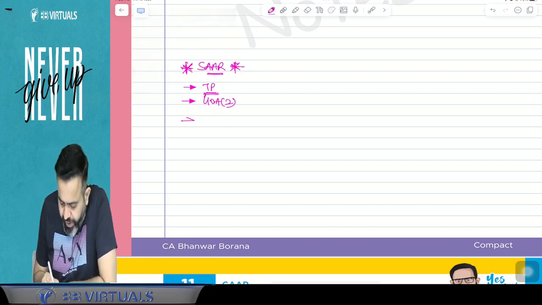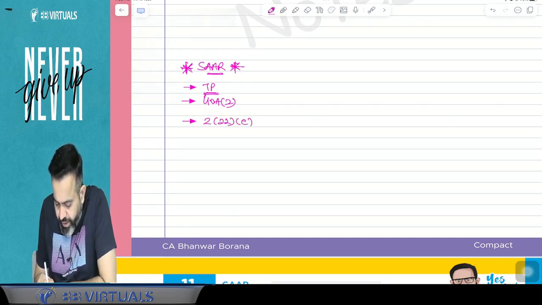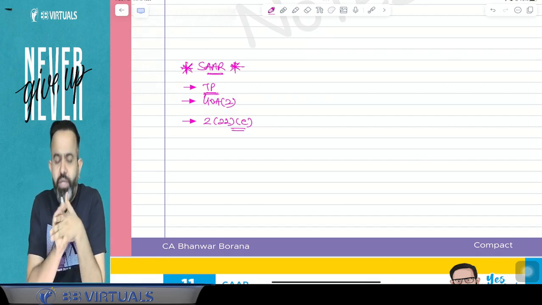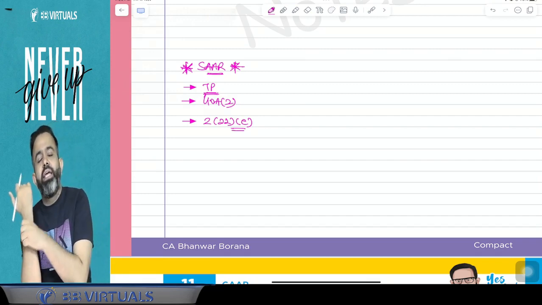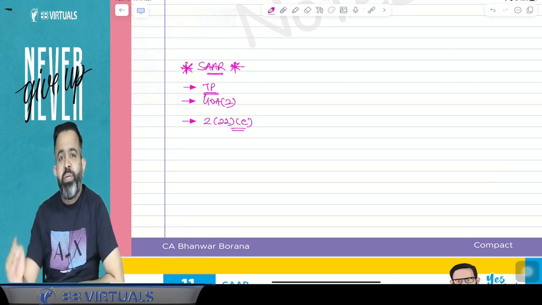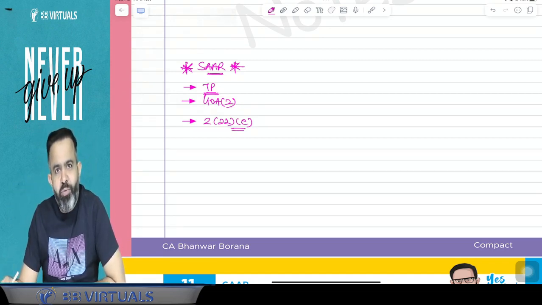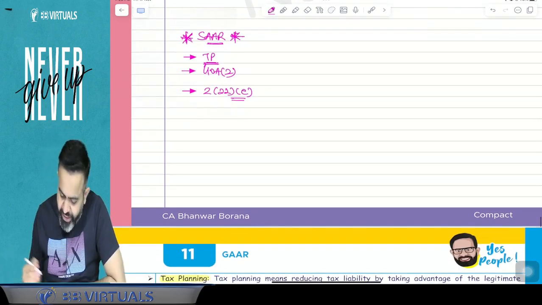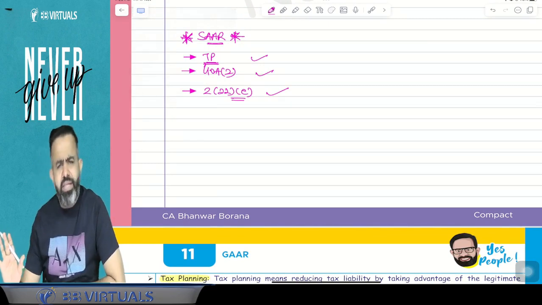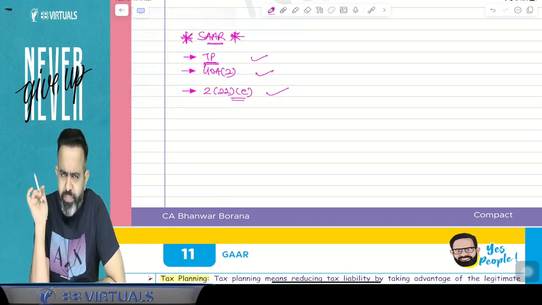If you see, we have discussed the 2(22)(e). That is, if any closely held company gives a loan or advances to a shareholder, and that shareholder is having 10% equity share in that company, then that loan or advances will be treated as deemed dividend to the extent of the accumulated profit of the company. So that is your SAR. That we have already covered. There are some specific rules they have made.